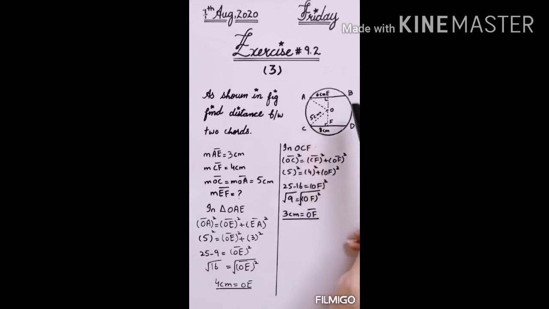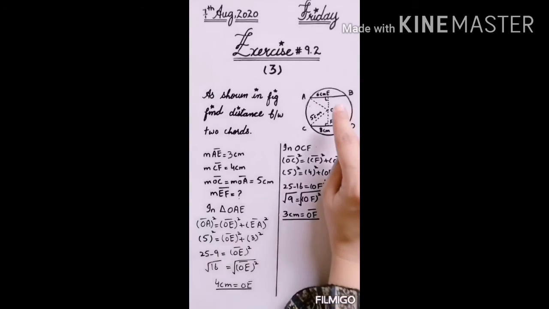So you can observe the data that is given, and from the figure they are saying find the distance between two chords. AB and CD are two chords, and the distance between the two chords is the distance E and F. I have mentioned these two names by myself. All the remaining data was labeled in the diagram. I have named the midpoint of AB as E, and the midpoint of CD as F. So we have to find the distance between the two chords, that is E and F.